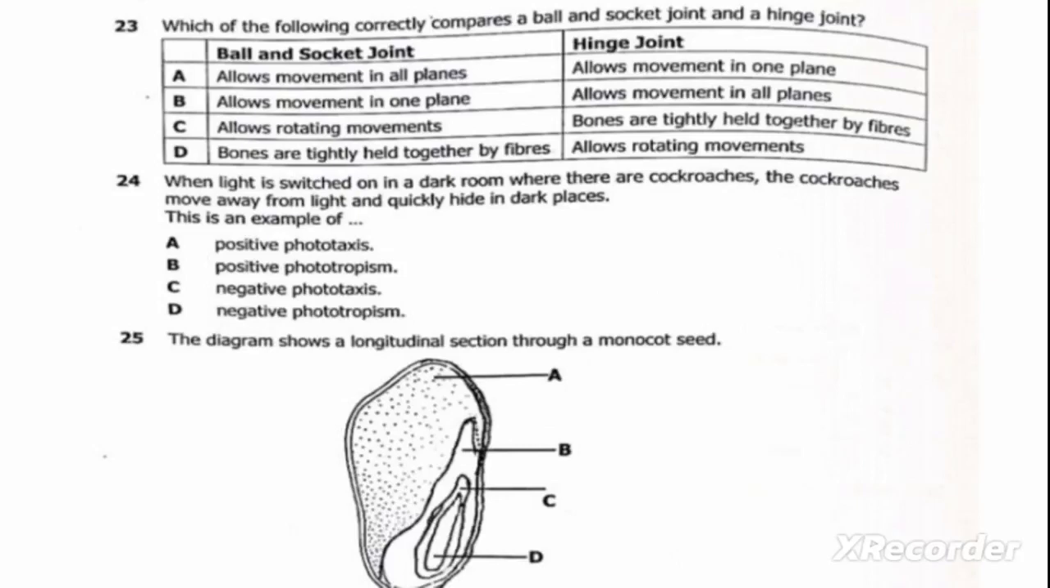The response of an organism toward a stimulus is called a positive response. The response of an organism away from a stimulus is called a negative response. Since the animals here are moving away from the stimulus, which is light, we are told that these cockroaches move away from light and hide in dark places, this is a negative response. The stimulus is light, so we are going to call it negative phototaxis.